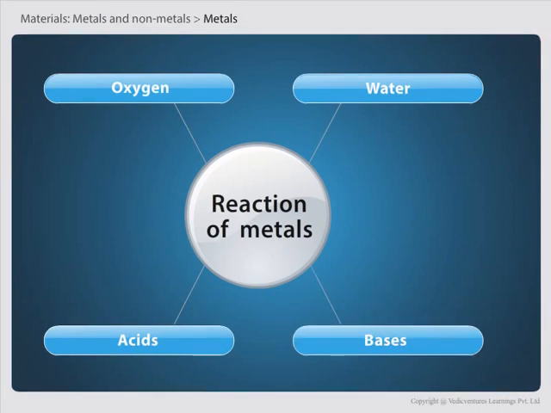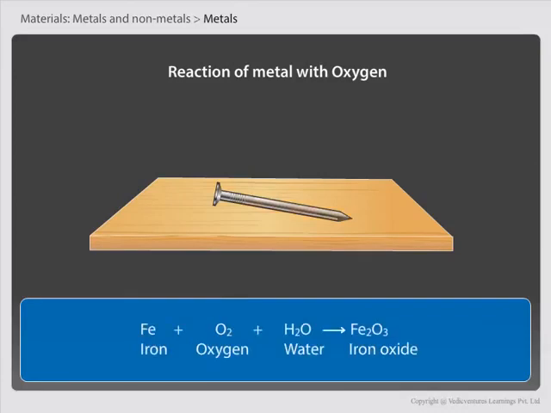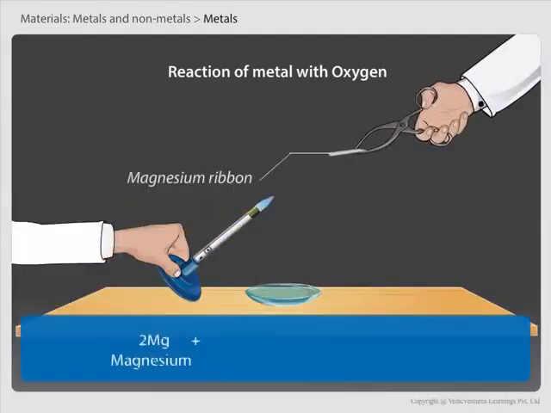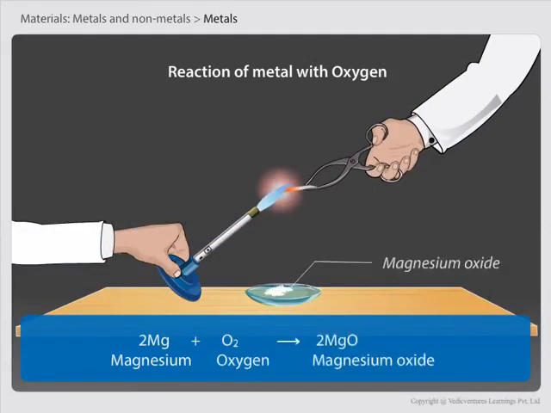First, reaction of metal with oxygen. When metals react with oxygen, they form basic metal oxides. You know that during rusting, iron reacts with oxygen in the air to form iron oxide. This iron oxide formed is called rust. Similarly, when magnesium ribbon is burned in the presence of oxygen, it forms magnesium oxide.